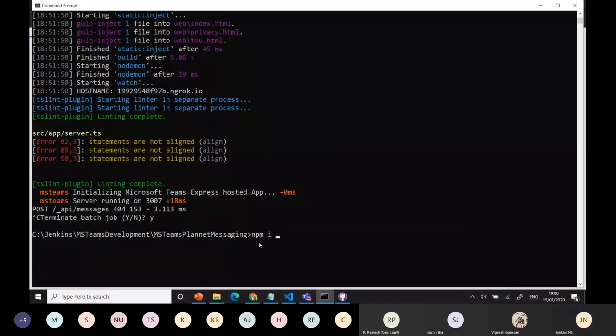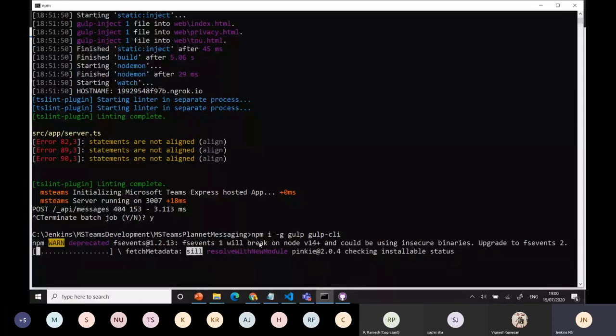Install -g gulp. Normally we use this command to do the process. Just bring in the Gulp CLI. It's a one-time activity only. Whenever you want, that's the reason I added this. Then you are able to add the Gulp build and everything.